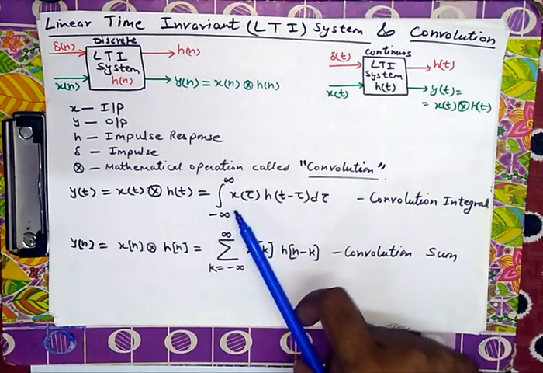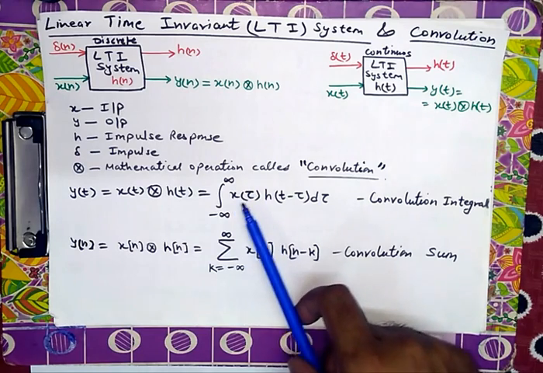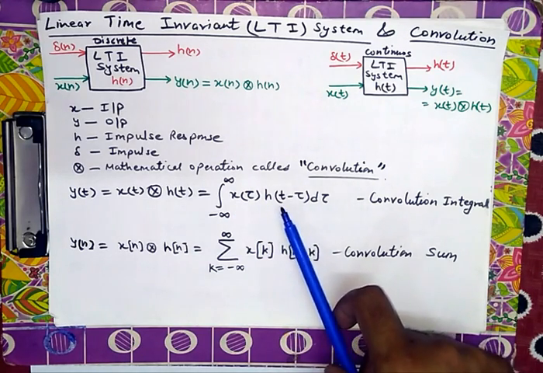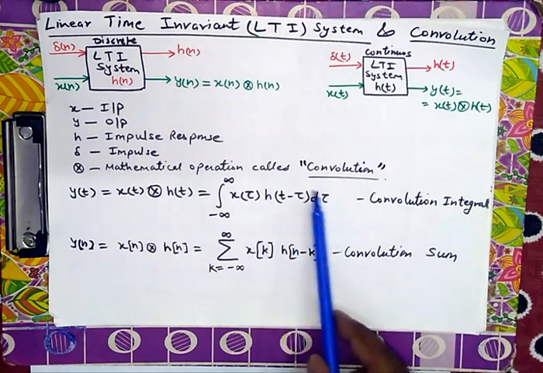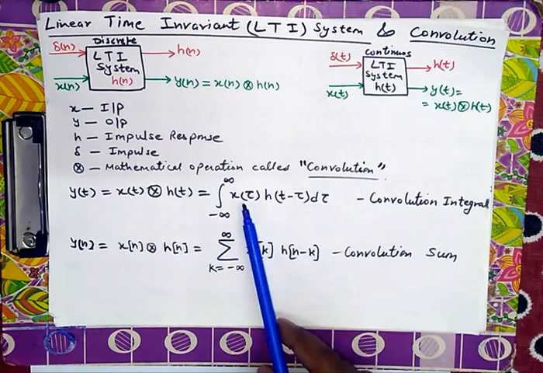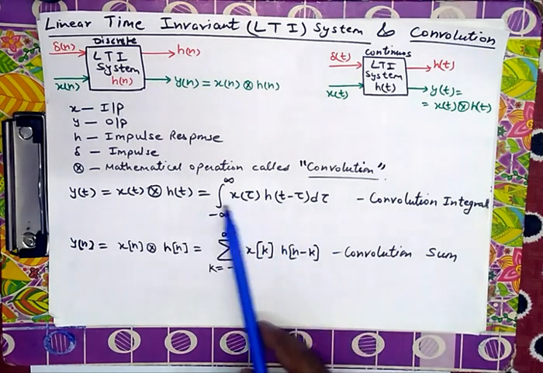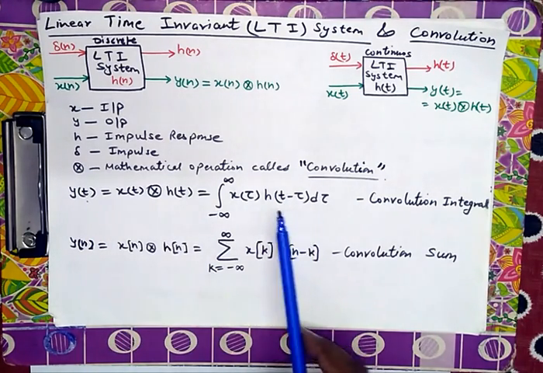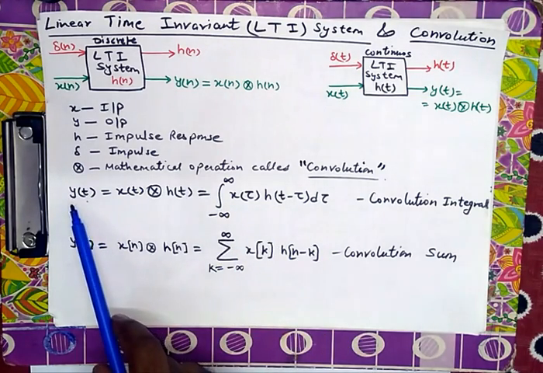The mathematical representation is an integration over the whole interval from minus infinity to infinity, with one variable as it is and the second shifted and folded: x(tau) h(t minus tau) d tau, where tau is the dummy variable. After putting in the limits, we will have the value only in terms of t. So it should always be noticed that the output should come out in terms of t if we are calculating y(t).